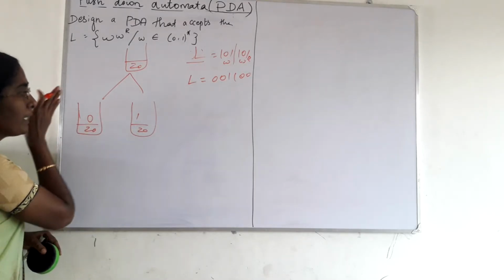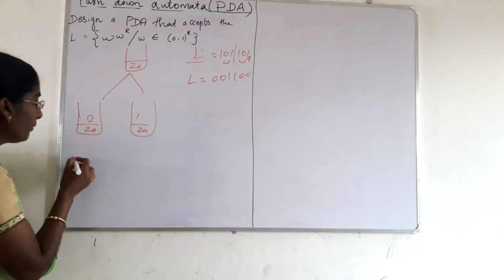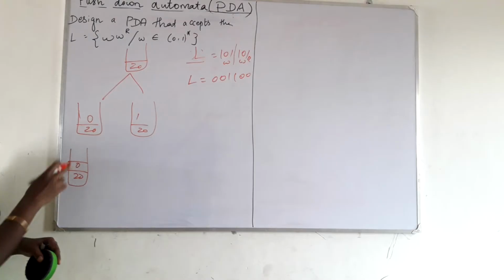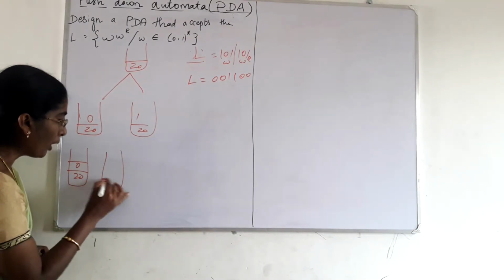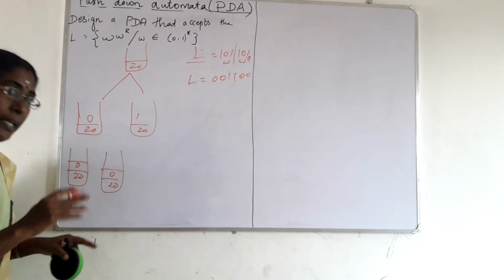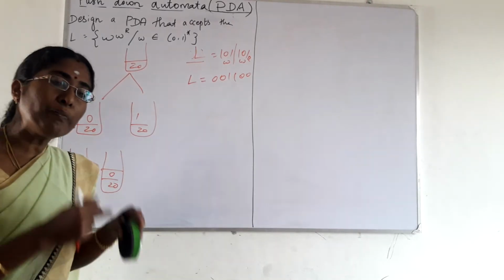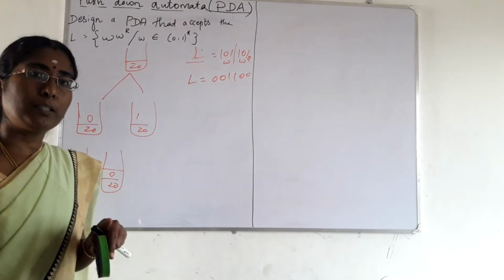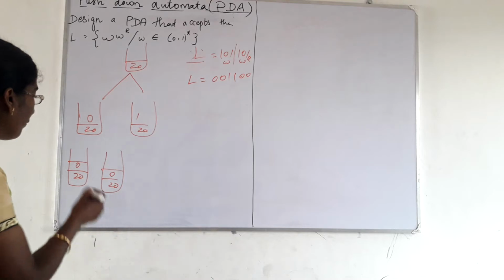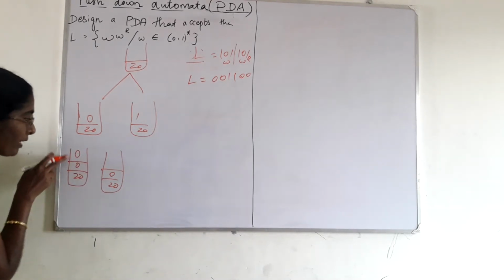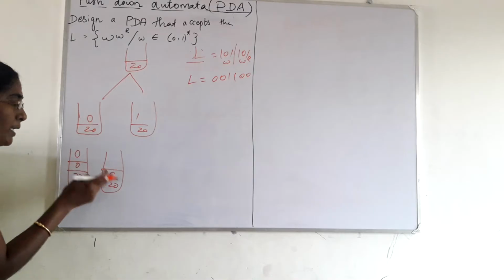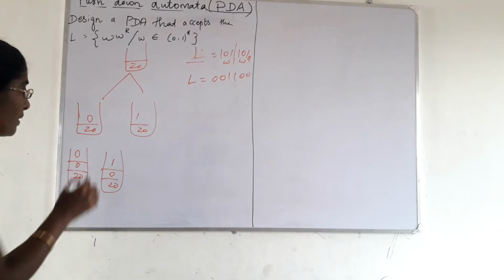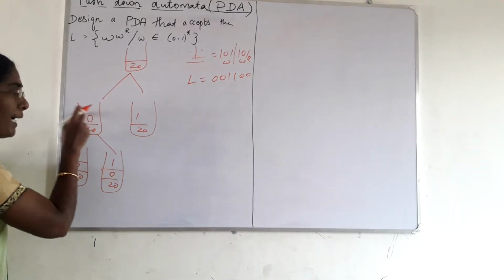Now the top of the stack is either 0 or 1, right? With top of the stack as 0, again there are two possibilities. One is that it reads the symbol 0, the other is that it reads the symbol 1. The first possibility is reading the symbol 0 with top of the stack as 0. The next one is reading the symbol 1 with top of the stack as 0. These are the two possibilities with top of the stack as 0.